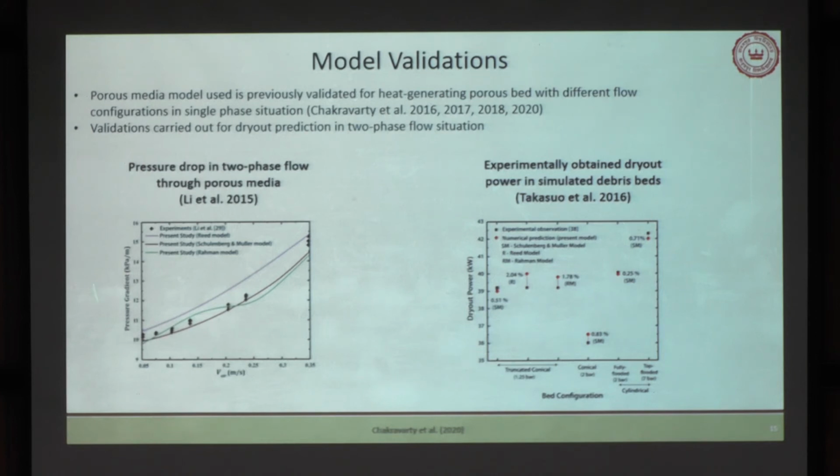So after looking at this, where we can have the dry out power curve, we decided that the Schulenberg-Muller model is possibly the best suited for this purpose. So further results we have taken with that model only.